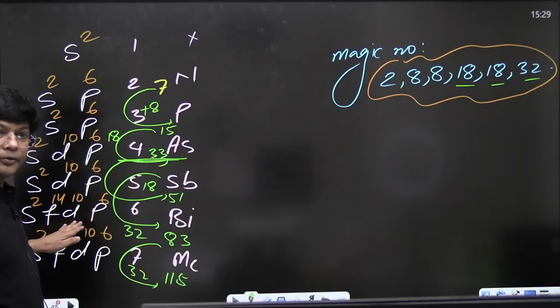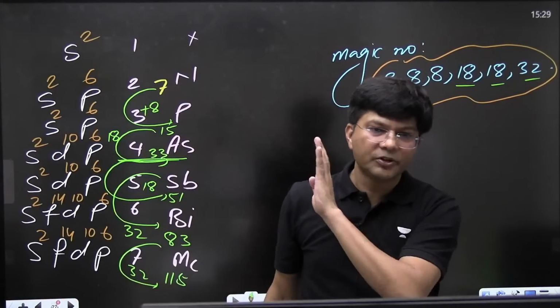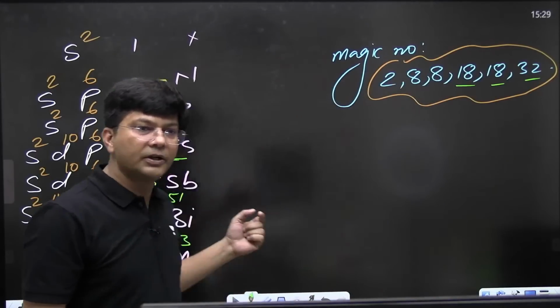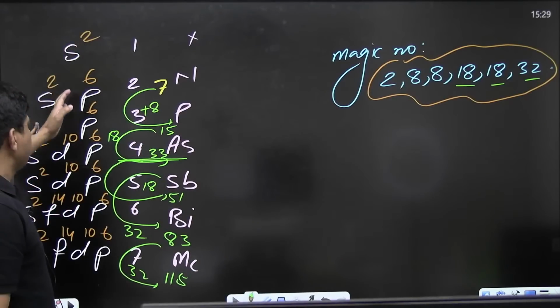Are they visible to you? Is it visible to all of you? Can you see the atomic numbers? Everyone, is it clear? Are you able to see it?